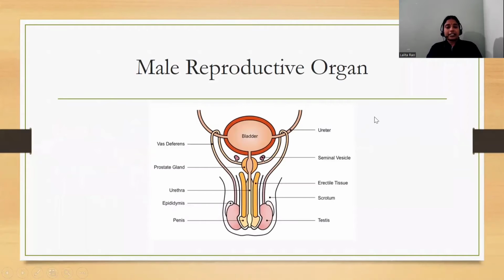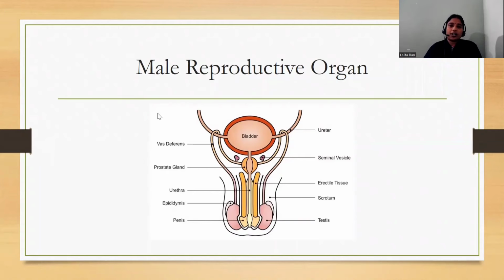Now we will discuss individually the male reproductive organ as well as the female reproductive organ in detail. Let us discuss the male reproductive organ first. This is the male reproductive organ. It has four major parts.